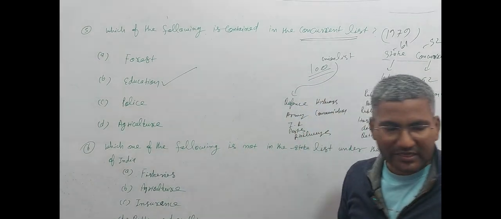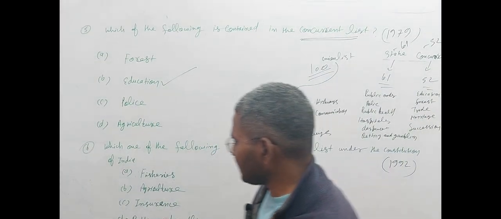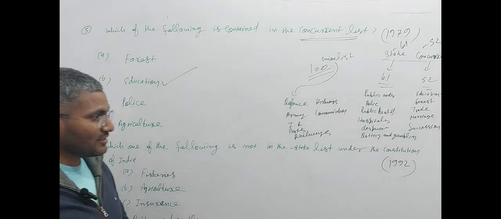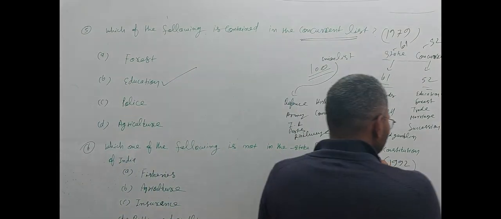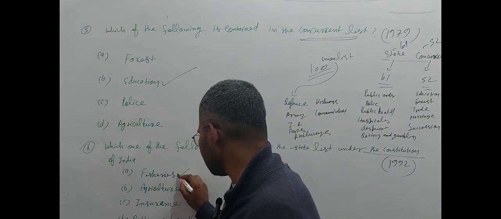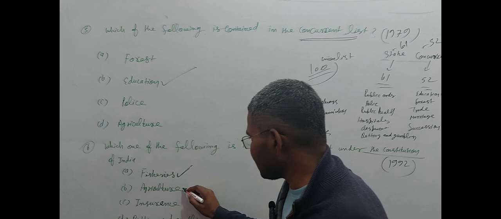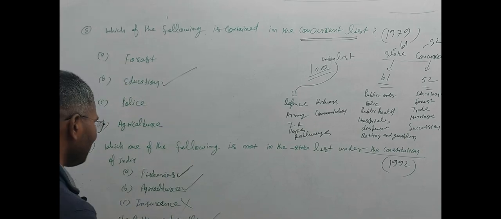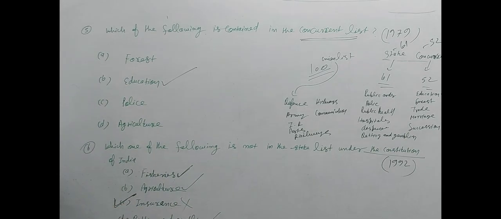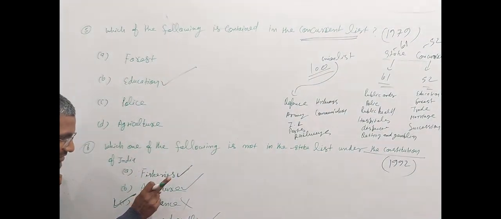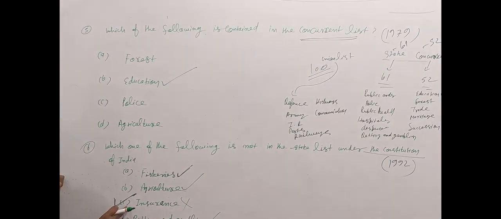Okay. Now question number 6 is in front of you: which one of the following is not in the state list under the Constitution? Let us see. Fisheries is a state list subject. Agriculture, state list. Betting and gambling, state list. And C is not. So your right option is C. So this is a state list, this is a state list, this is a state list, and C, insurance, is not in the state list.